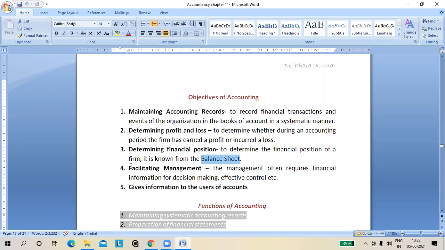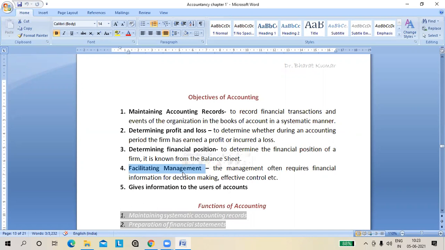Then number 4, facilitate the management. Facilitating the management. See, managements like director, general manager, finance manager, production manager, sales manager. As you know, there are many departments in a particular company, and those departments have their duties. Like the production department, they have to concentrate on production. Sales department, they have to concentrate on sales, you know. And the finance department, they have to concentrate on the work related to finance, you know.